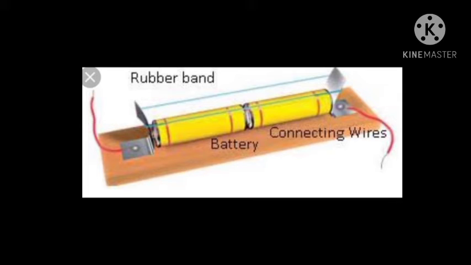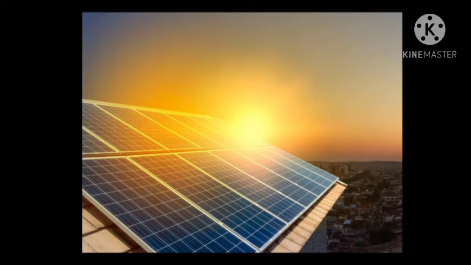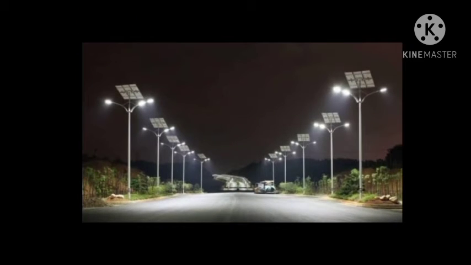Then the next source is the solar cell. This is another source of electricity, and in a solar cell, sunlight gets converted into electrical energy. A large number of solar cells forms a solar panel. A solar cell can produce enough electricity to heat water in a solar geyser. Solar cells can also be used to provide a street light at night using stored electricity produced during the day.